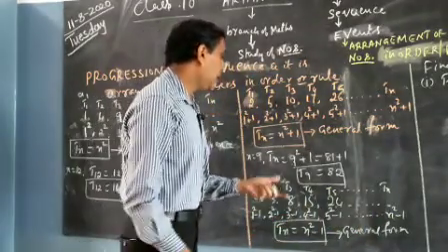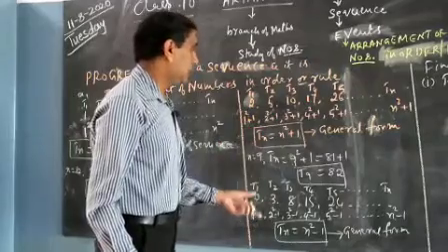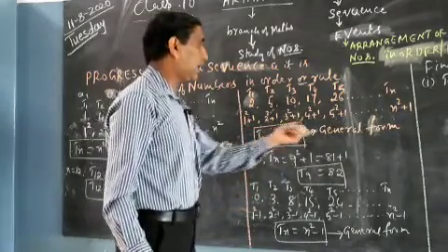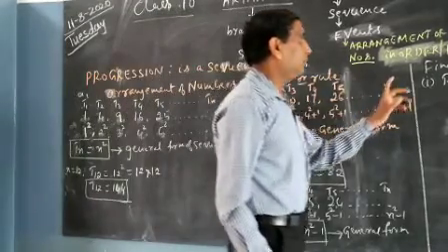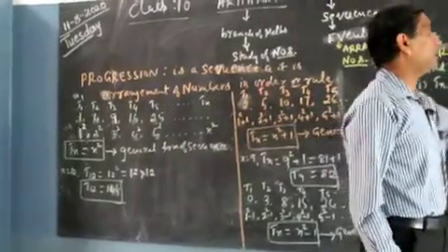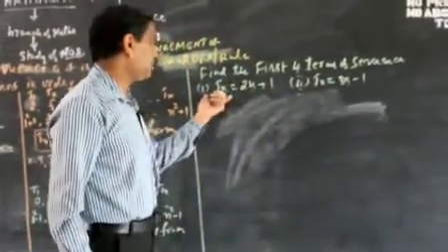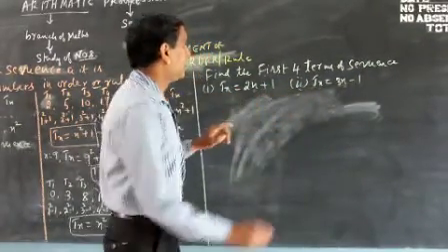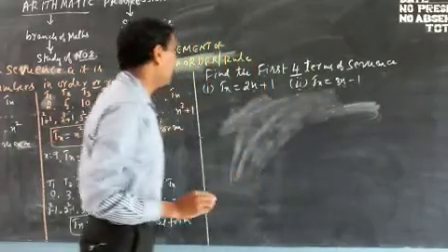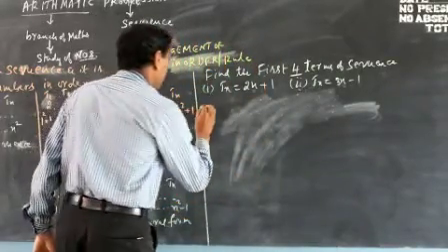So, how should the problem be given about this? They are not going to ask you to find out the order. They are going to give problems like this. Look at the example. Find the first 4 terms of the sequence. The sequence means the general form of the sequence is given. From the general form, you have to find out the first 4 terms. How to find? We will see.